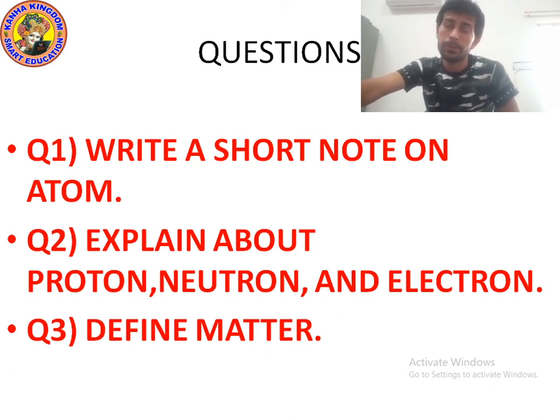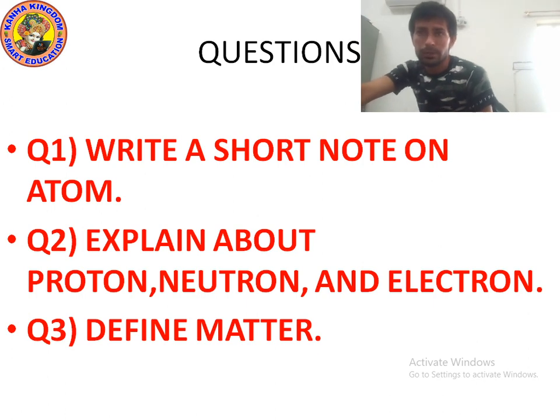Proton has a relative mass of 1 and positive charge, and it determines the atomic number, the number of protons present in the atom.